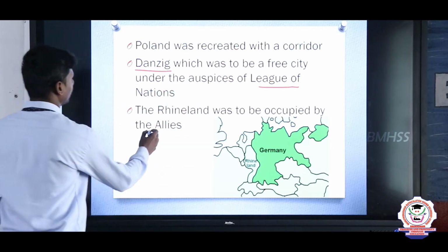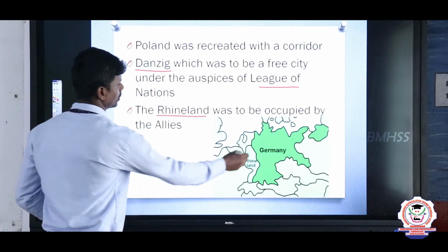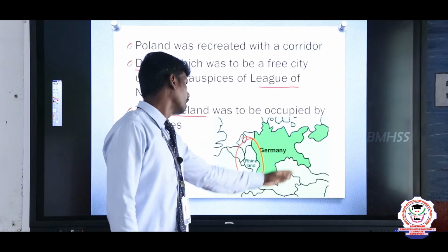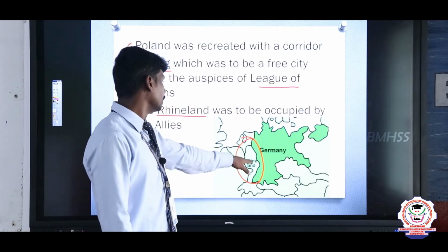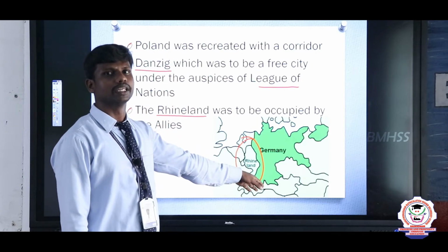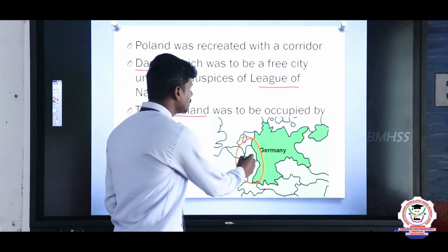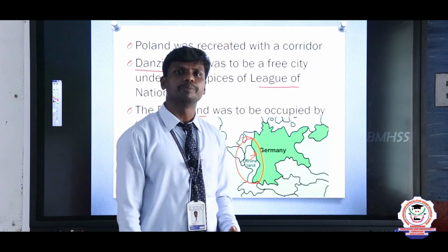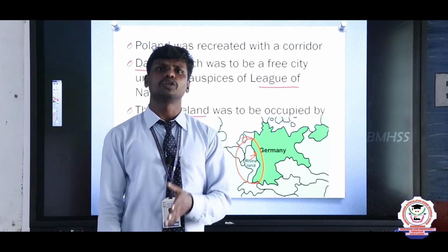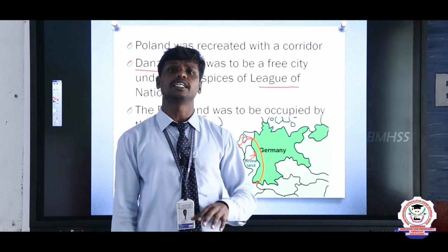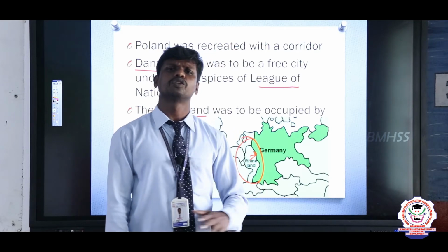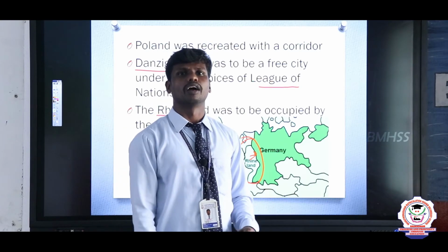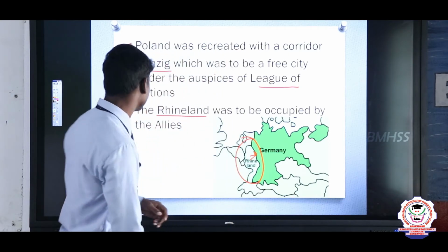And after that, the Rhineland. Here you can see the picture. Germany is a place that was huge in size. The Rhineland is a part of Germany. So what happened? The eastern side of the Rhineland was captured by the people of the Central Powers, and they started to rule it and made that place a demilitarized zone. So there are no army zones in those places. This happened according to the Treaty of Versailles.